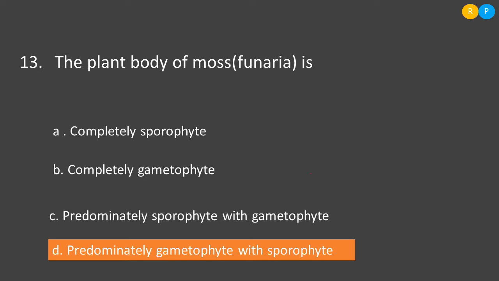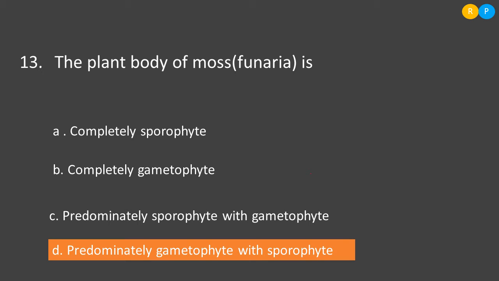So let us look into the options. Option A, completely sporophyte. This is not correct because the main plant body we have seen in the bryophyte is gametophytic in nature. Then option B, completely gametophyte. Not completely gametophyte, right? Because some of the phase is gametophyte and the remaining phase of the plant is sporophytic. We can't say that the complete phase of the plant is gametophytic. So this is not a correct one.